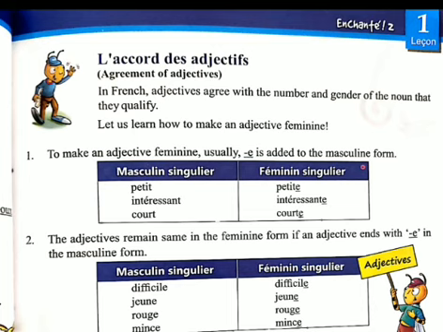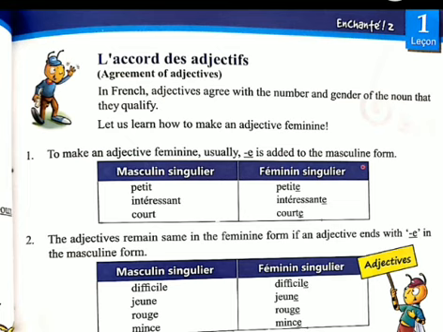For example, in "she is a good girl," good is the adjective. In "he is a good boy," good is the adjective. For the gender, he or she, good is the same in English. But in French, we have to convert the adjective in number and gender also. So let us learn how to make an adjective feminine.